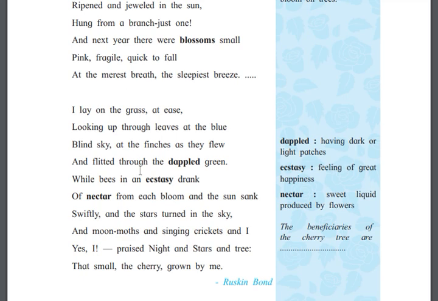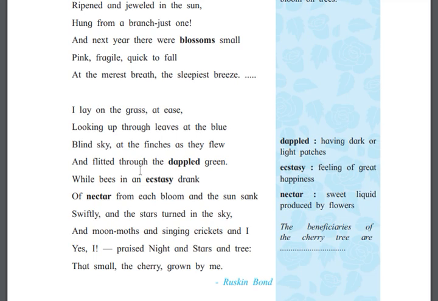While bees in an ecstasy drank. The bees are very happy, of nectar. Nectar means the sweet liquid produced by a flower, from each bloom, and the sun sang. And swiftly the star turned in the sky, and the moon and singing crickets, and I praise the night and stars and trees that small the cherry grown by me.